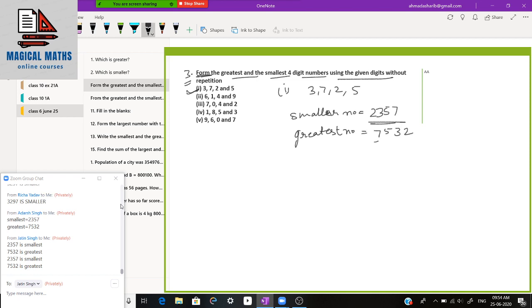7532. Use 7, which is the greatest, then smaller than that 5, then 3, then 2. So 7532, this is the greatest number. Clear?